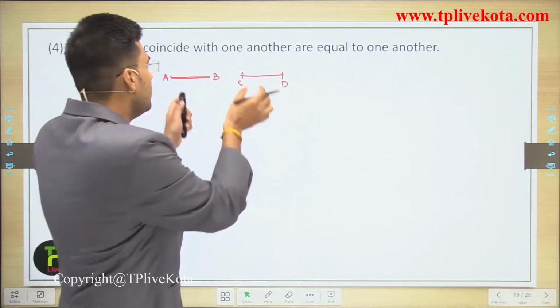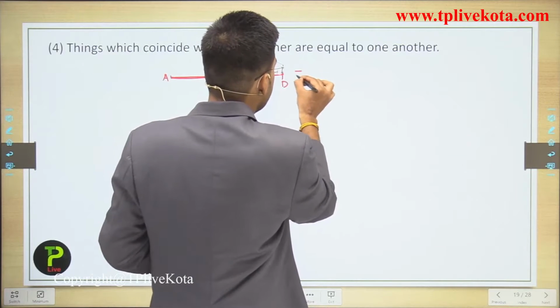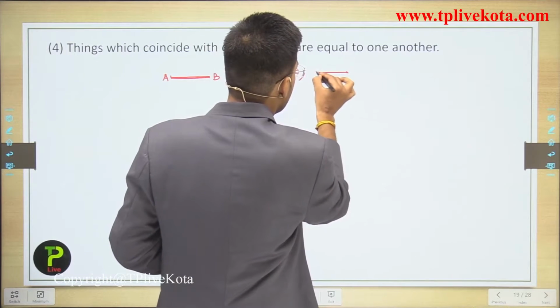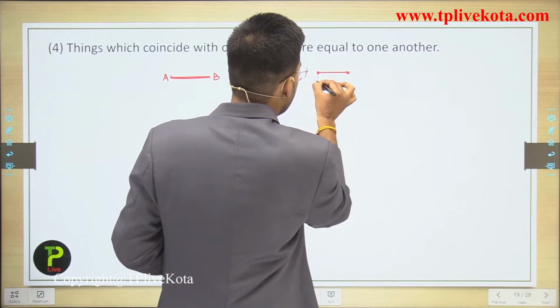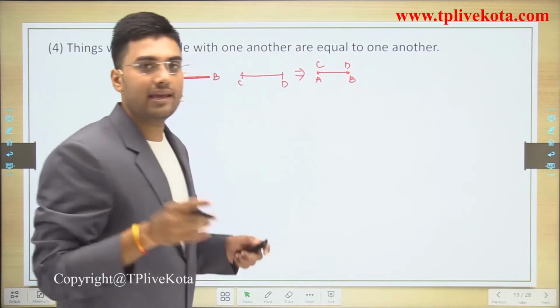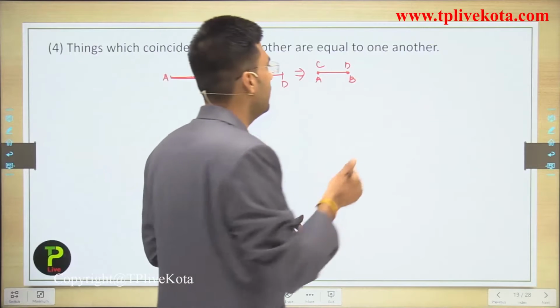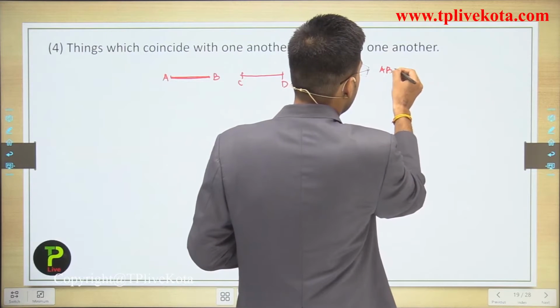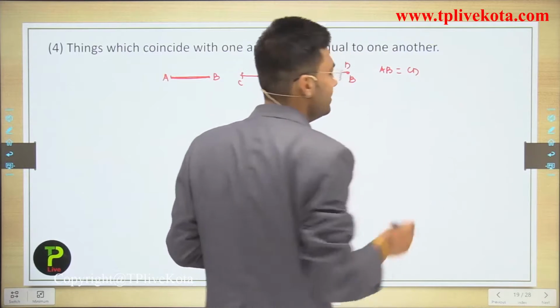If these two lines coincide, meaning they overlap each other, then we can say that AB and CD are equal.